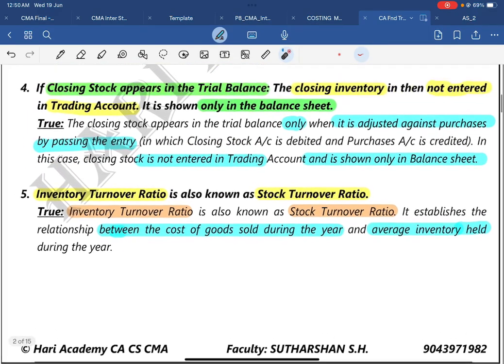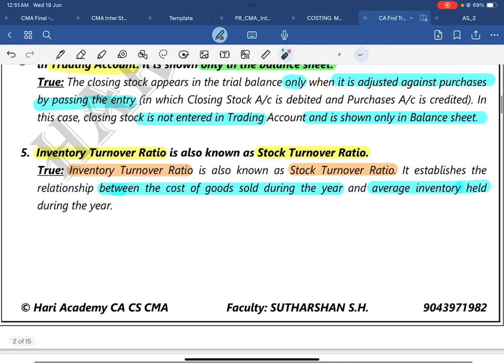Okay, so they may ask you a different question on that part. When the closing stock is not appearing in the trial balance, then what do you need to do? If the closing stock does not appear in the trial balance and appears in the adjustments, you need to show it in the trading account also, and you need to show it in the balance sheet also.